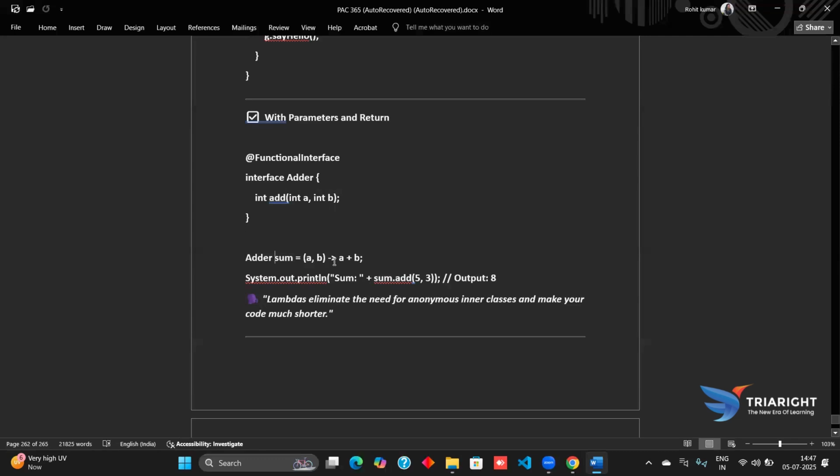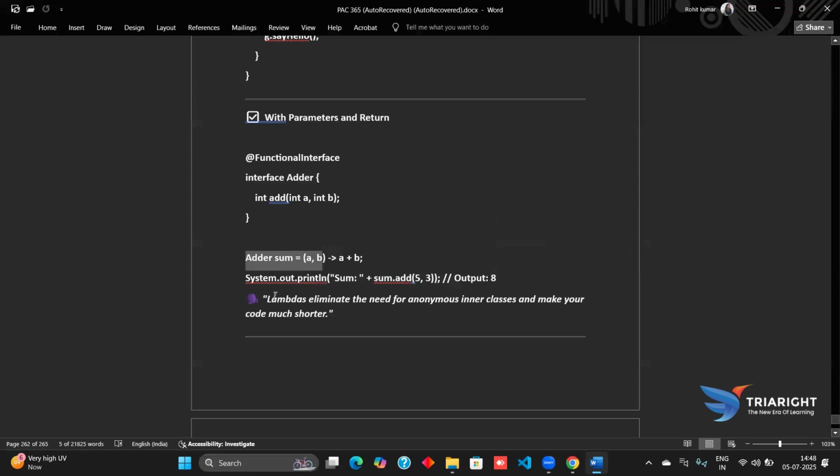When we pass the parameters, the body executes on the passed parameters and then returns the value. These parameters work on the interface, that lambda expression is called sum. This sum will add the values 5 and 3 and produce an output of 8.